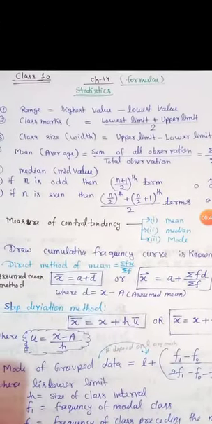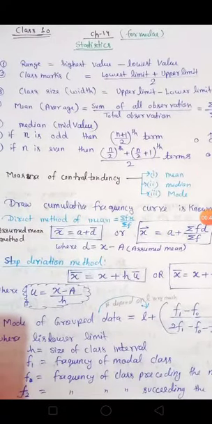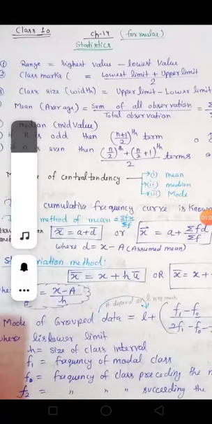Do you know what data is? Data is a collection of information, and data is the plural word of datum. This all of you know, right? And data is divided into two categories. The first category is primary data and the second is secondary data.